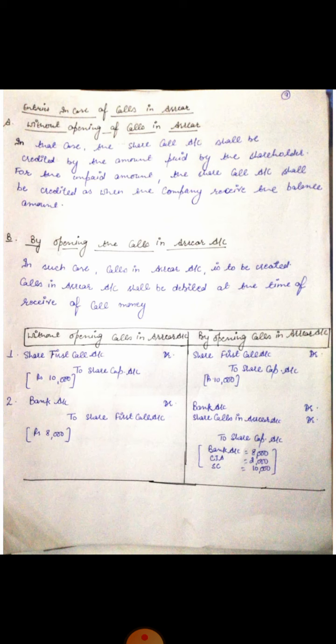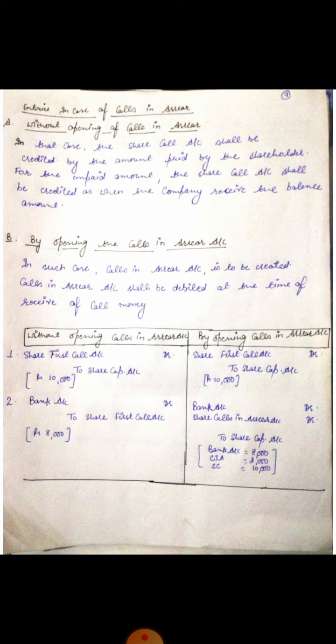So in that case, when we do not open the calls in arrear account, we will simply pass the journal entry for the receipt of first call money. What will be the entry? Bank account debit to share first call account. Clear? In the first entry, we will debit the share first call with rupees 10,000, but when we receive the money, we will only credit rupees 8,000. We will only credit this share first call with rupees 8,000.